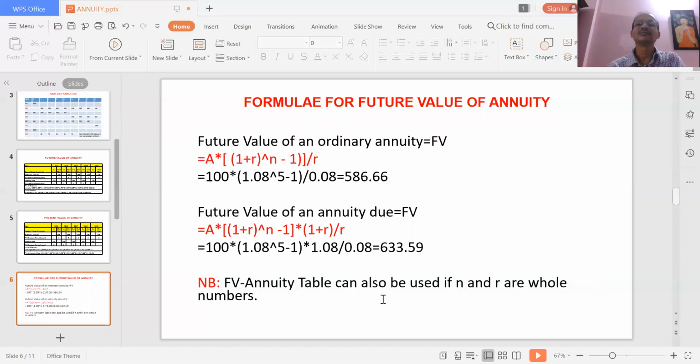However, the restriction is that in that table you will find only whole numbers: the interest rate will be 1%, 2%, 3%, 4%, and the number of periods will be 1 year, 2 years, 3 years, 5 years, 10 years. So if both N and R are whole numbers, it is easier to use the future value annuity table directly, and you can avoid using the formula.